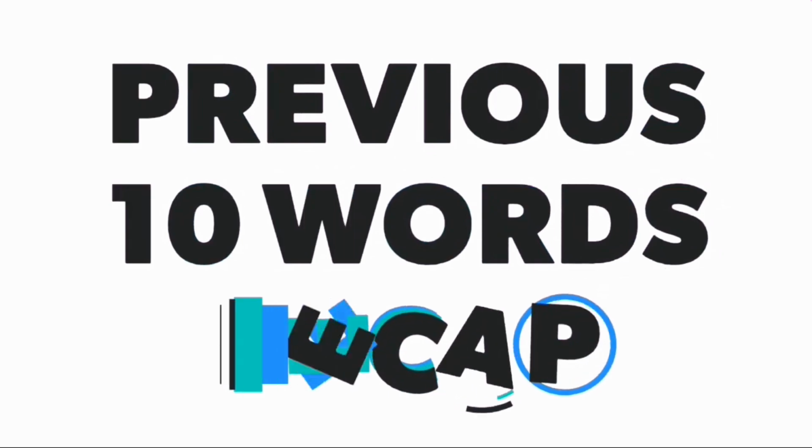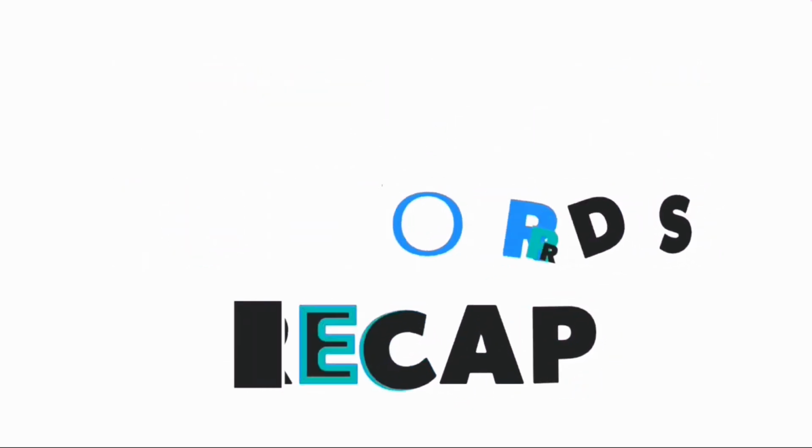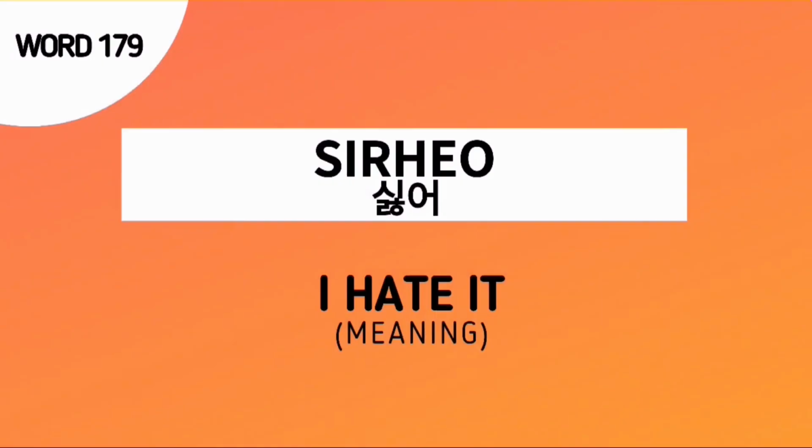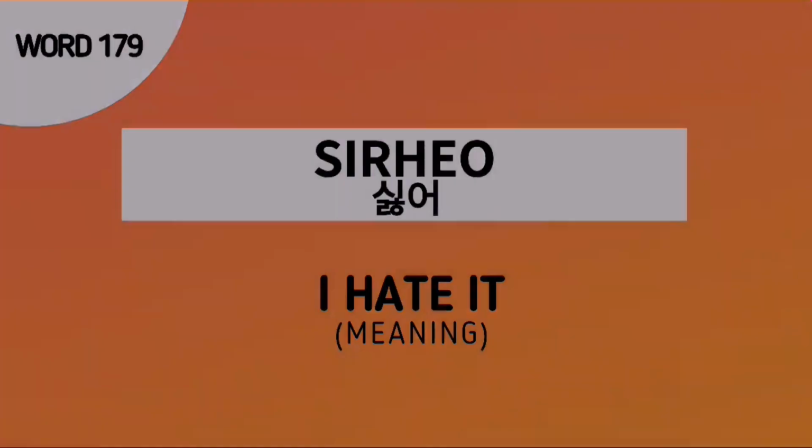Now let's proceed to the previous 10 words recap. As of now, the previous 10 words are words number 169 to 178. But don't forget our word for today, word number 179, 싫어, which means I hate it. And this is used in an informal manner.